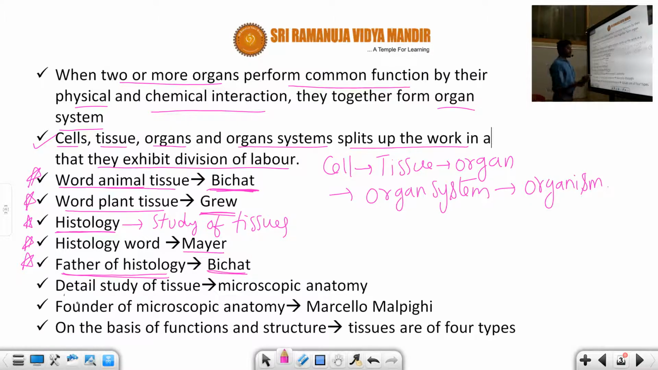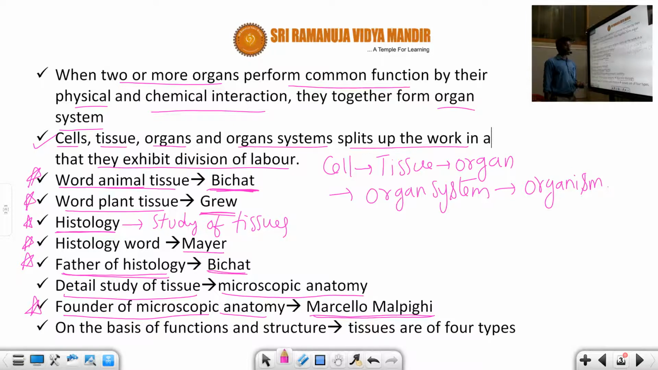And another important point: the detailed study of tissue is called microscopic anatomy. What does that mean, microscopic anatomy? The detailed study of tissue is known as microscopic anatomy. And the founder of microscopic anatomy is Marcello Malpighi. Very, very important point, students. He is the right person. Marcello Malpighi separated microscopic anatomy from the zoology subject. It's a very, very important point, students. The founder of microscopic anatomy is Marcello Malpighi. What does microscopic anatomy mean? A detailed study of tissue is called microscopic anatomy.